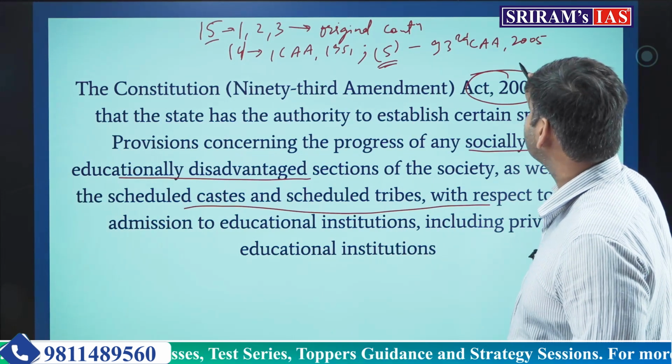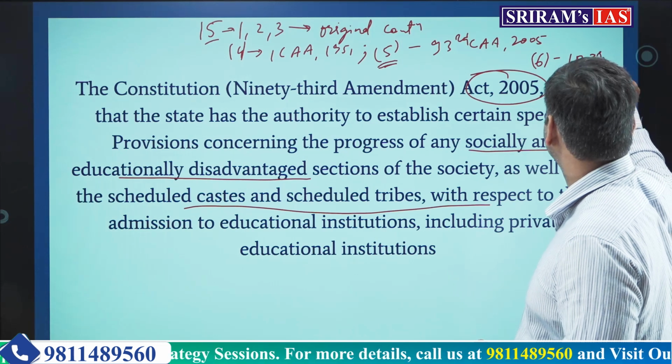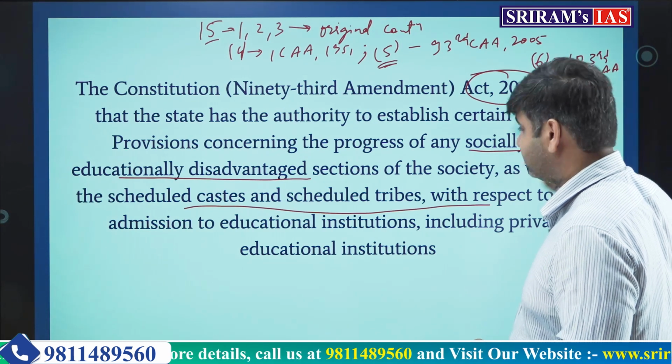And the third amendment was made in order to introduce clause number 6. This was done in the 103rd Constitutional Amendment Act.